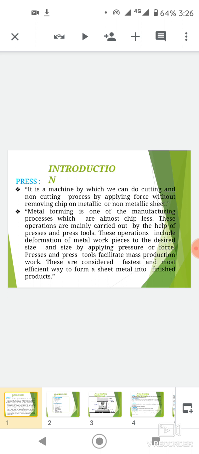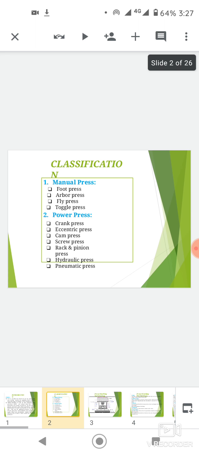The advantages of press tools: parts produced are quite economical, high rate of production, no subsequent machining is required, and very few rejections.